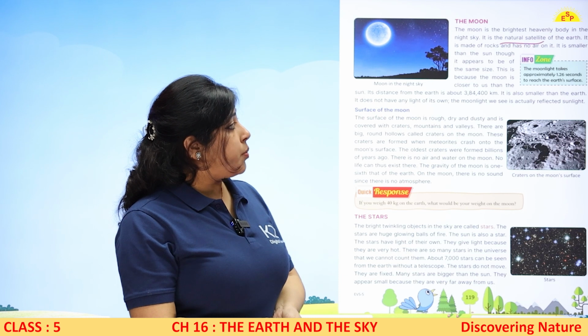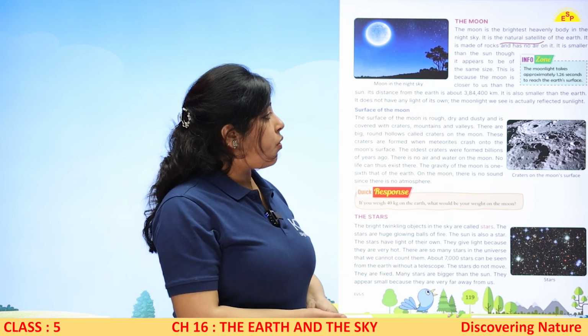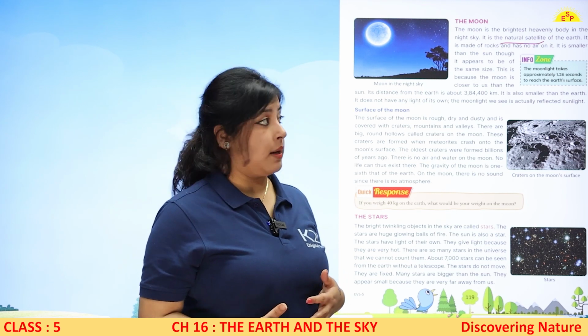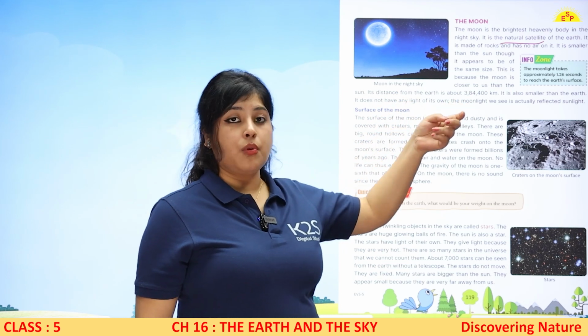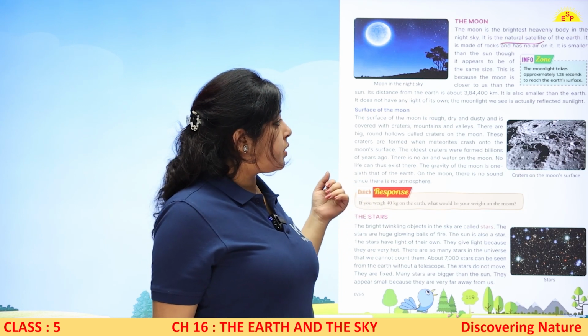Though it appears to be of the same size, फिर भी हमें same size का लगता है. This is because moon जो है वो सन से भी ज्यादा close है earth के. Its distance from earth is around 3,84,400 kilometers. It is also smaller than the Earth.